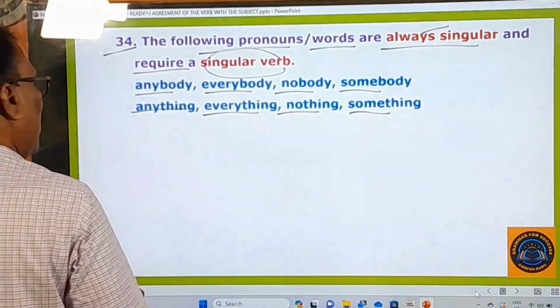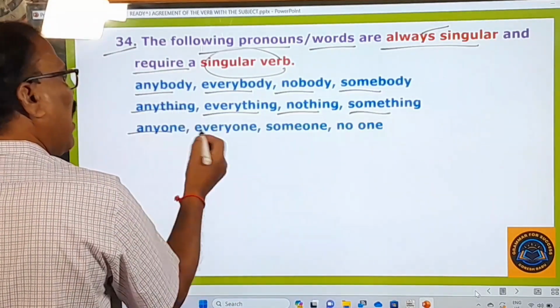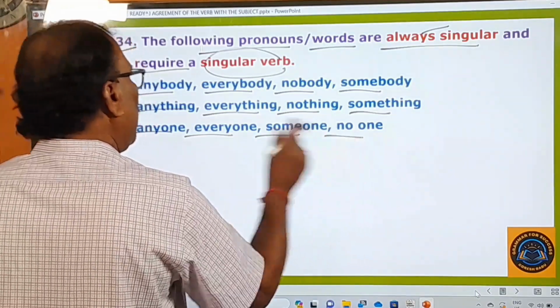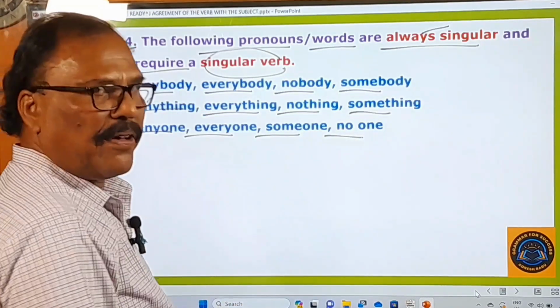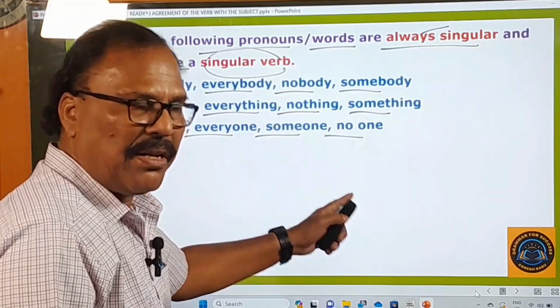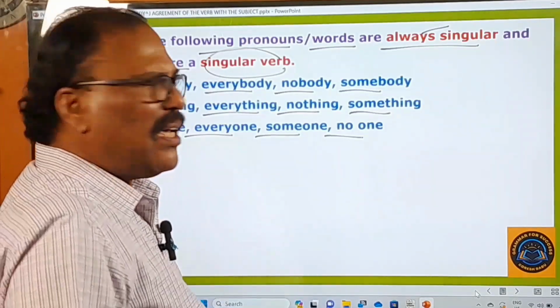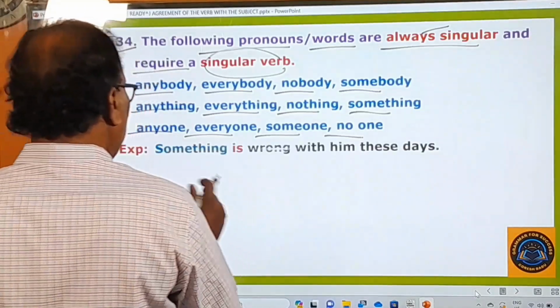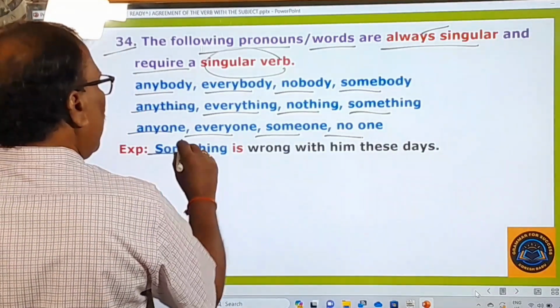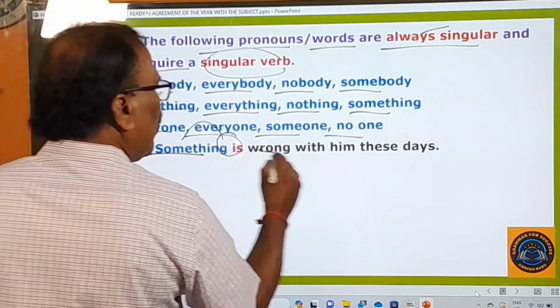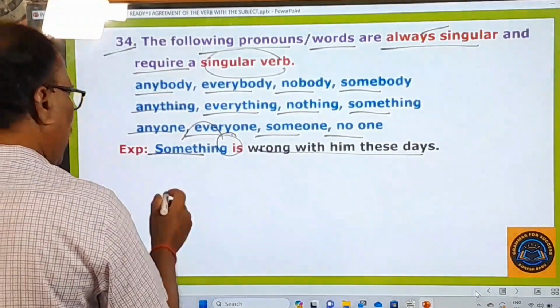These are all things. Okay. And ones: anyone, everyone, someone, no one. So these are all pronouns. Okay. They are singular in number, and that's why they take only a singular verb after them. That's clear. Right. And I'll give you a few examples to make you understand this. Something is singular. Something is wrong with him these days, right? Very quickly you can learn it.